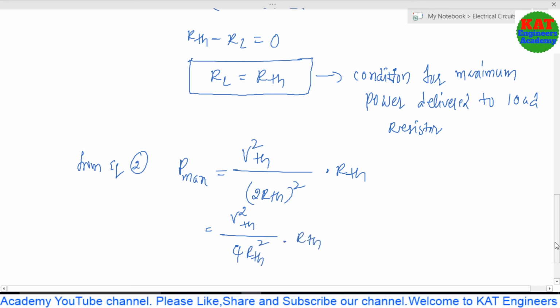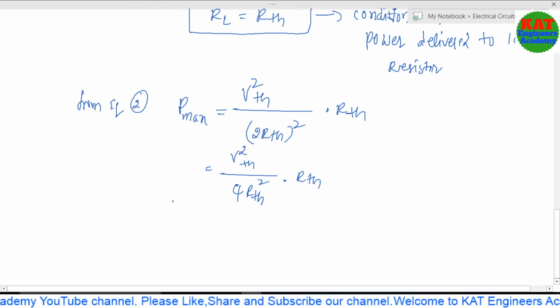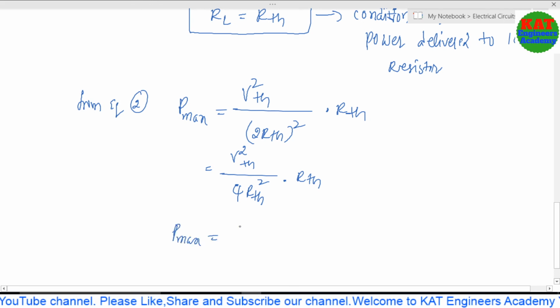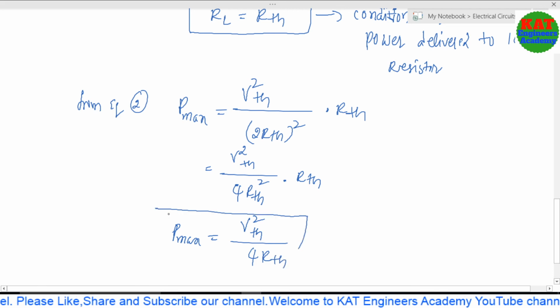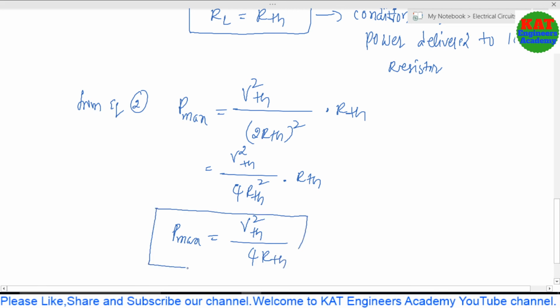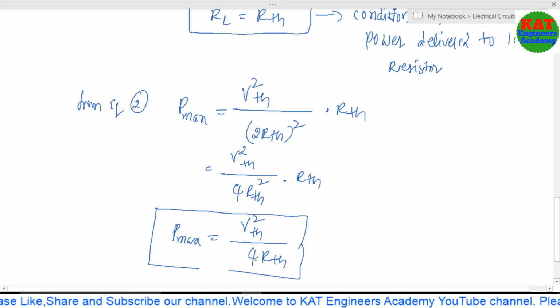One RTH is cancelled with one RTH. So P max formula is VTH square by 4 RTH. You have to remember this formula also, so that you can determine P max using VTH square by 4 RTH.